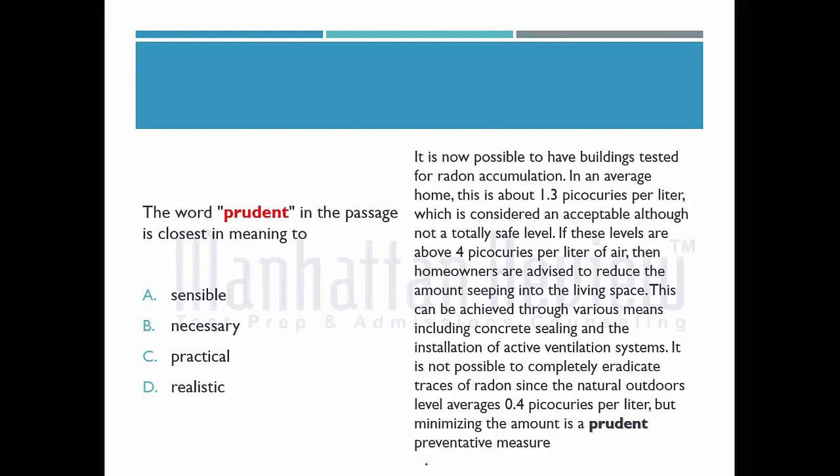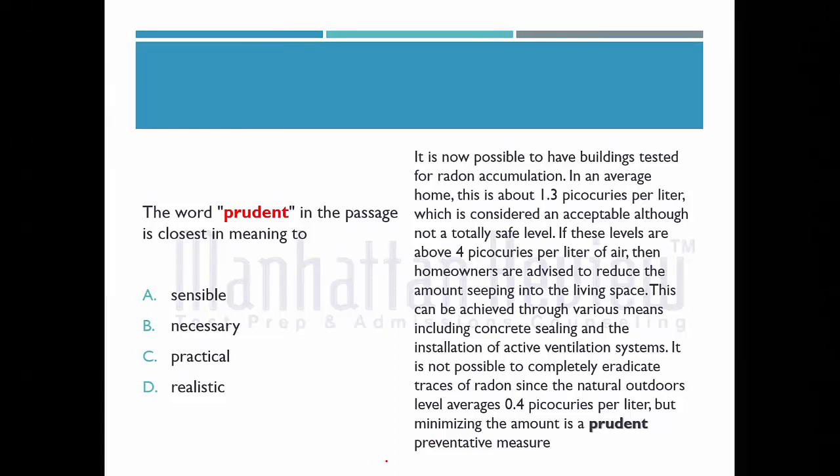So in the last paragraph they are discussing the preventive measure for this radioactive substance. And "prudent" refers to what, according to the options? Sensible, necessary, practical and realistic. Before discussing the options, I would like to explain the types of wrong options that can be set. One is irrelevant, and another is inconsistent, which contradicts the passage.